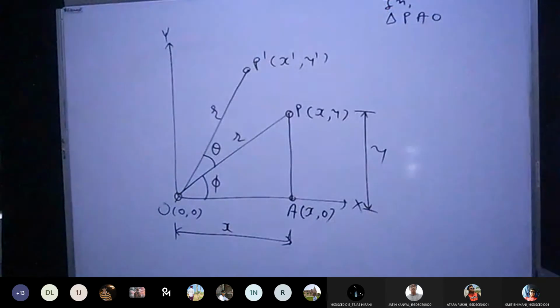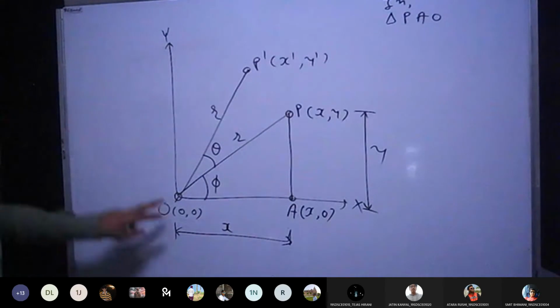In triangle PAO, if I want to find the values of x and y, do you know the trigonometric formulas of sine and cos? Have you ever come across them? In your 10th standard, you might have studied that. Yes, sir.